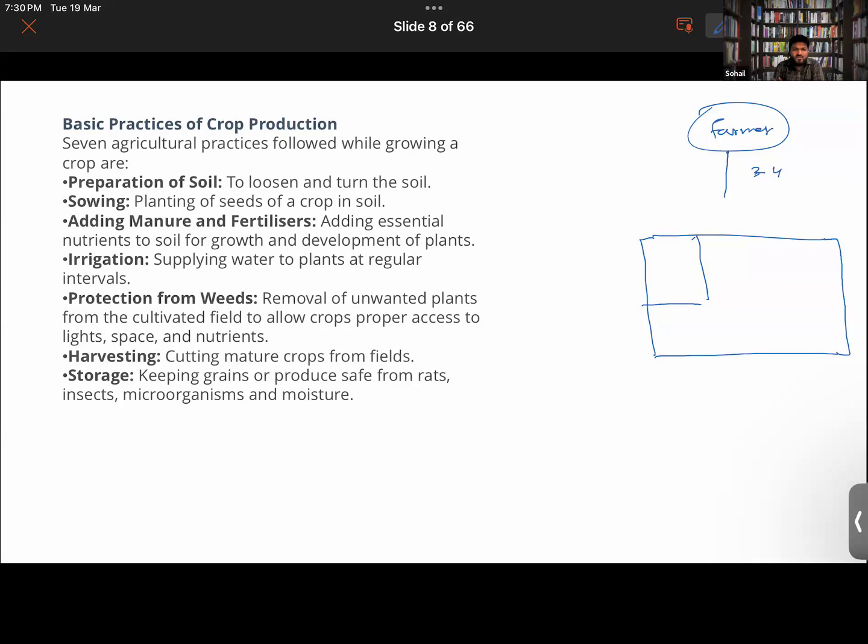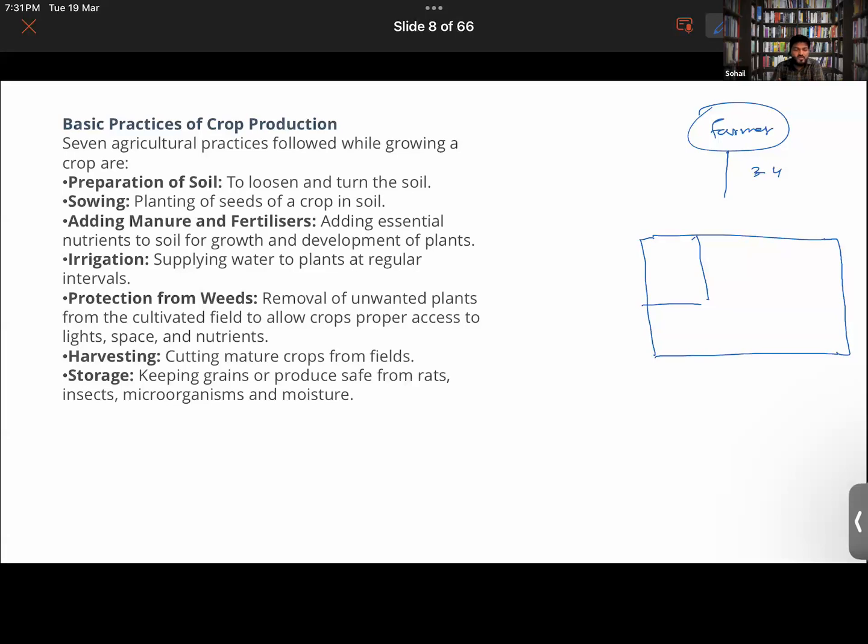What is the sowing time period for the crops grown in the Rabi season? In the winter season, I mean. October to March. Yes, from October to March.